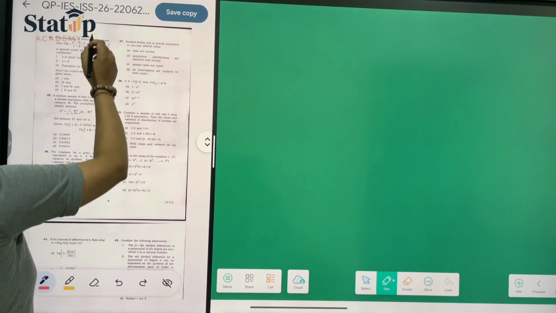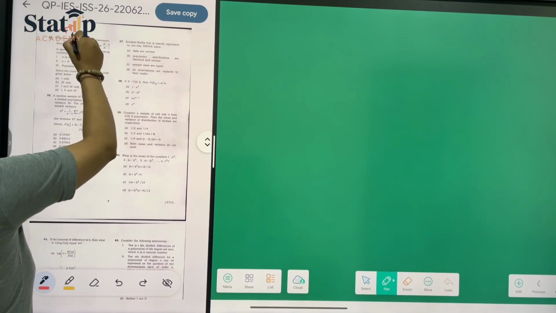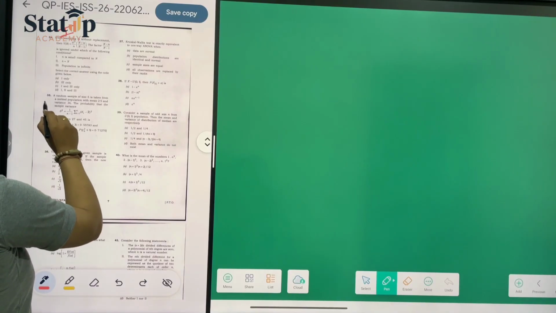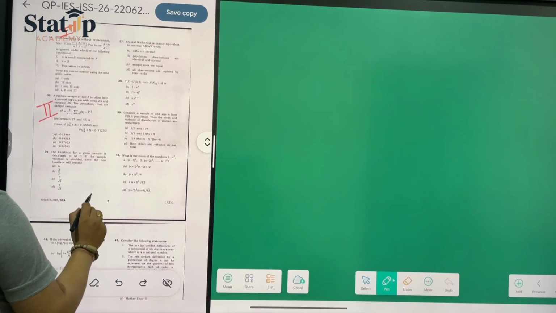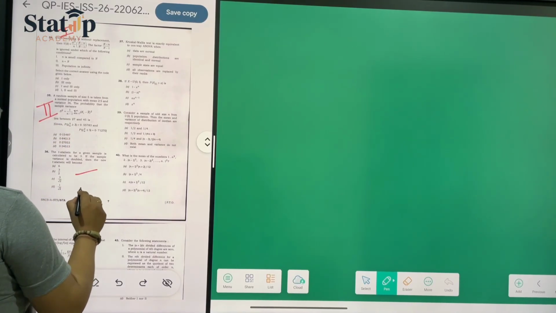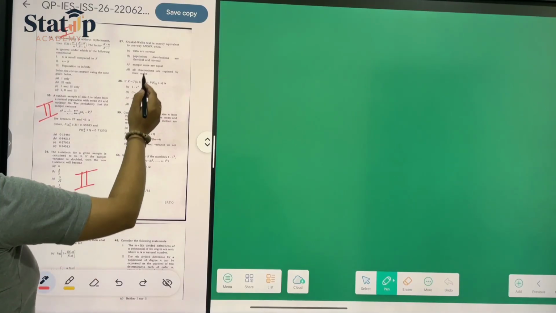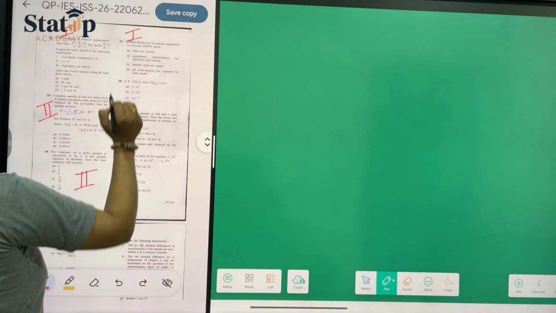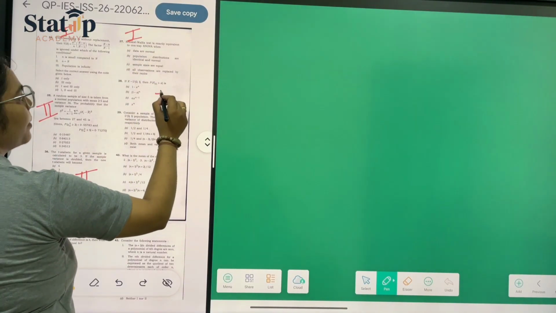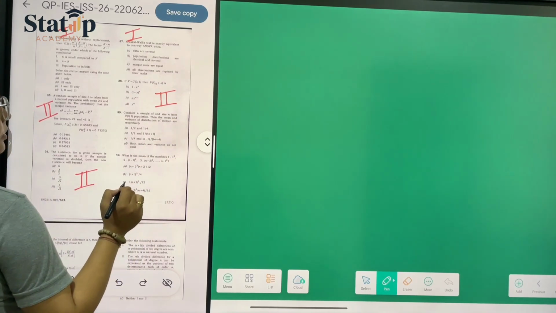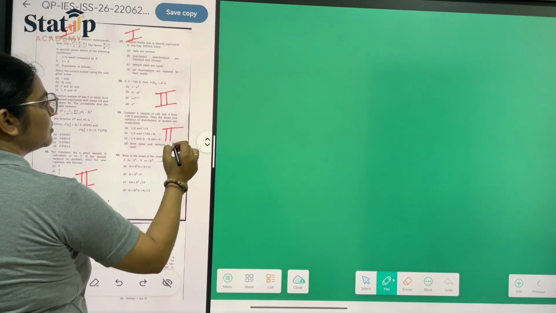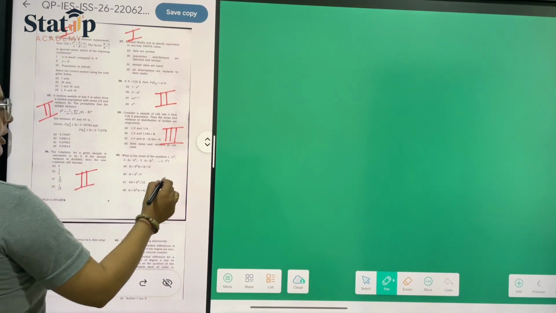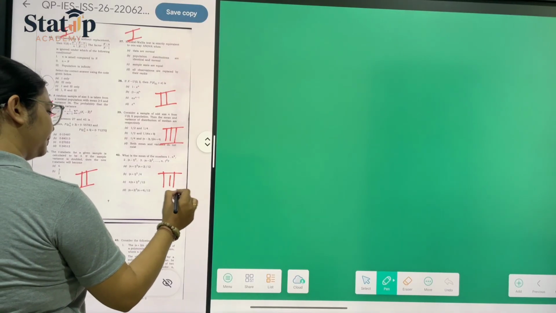Question number 34, part 1. Question number 35, part 2. Question number 36, part 2. Question number 37, part 1. Question number 38, part 2. Question number 39, part 3. Question number 40, part 3.